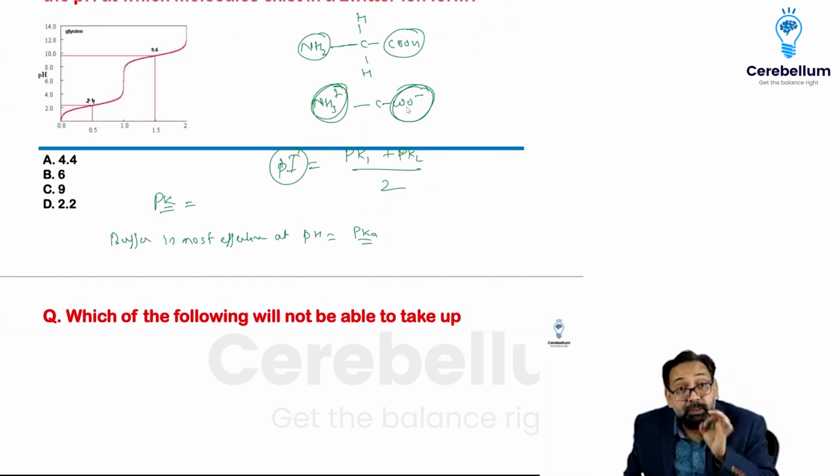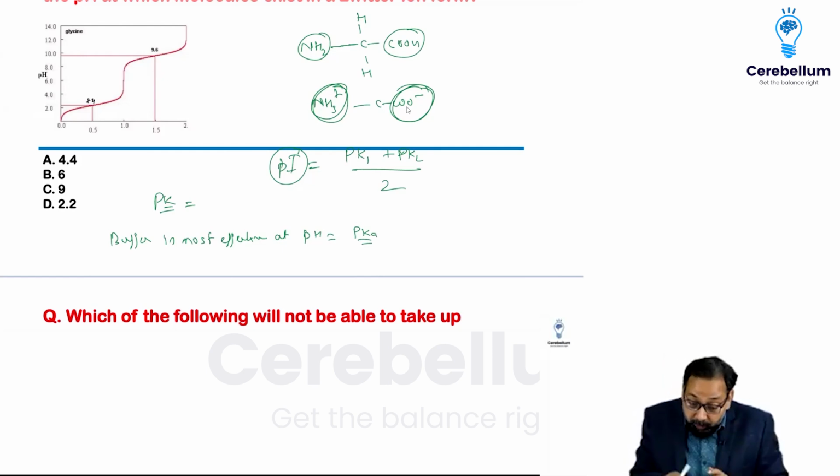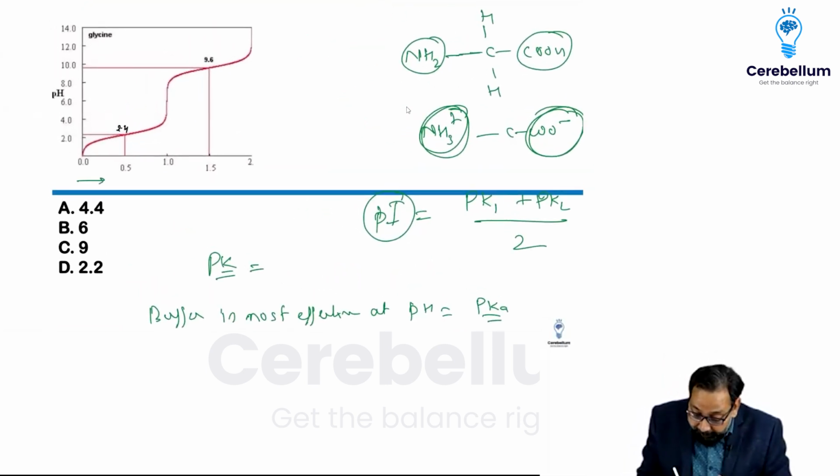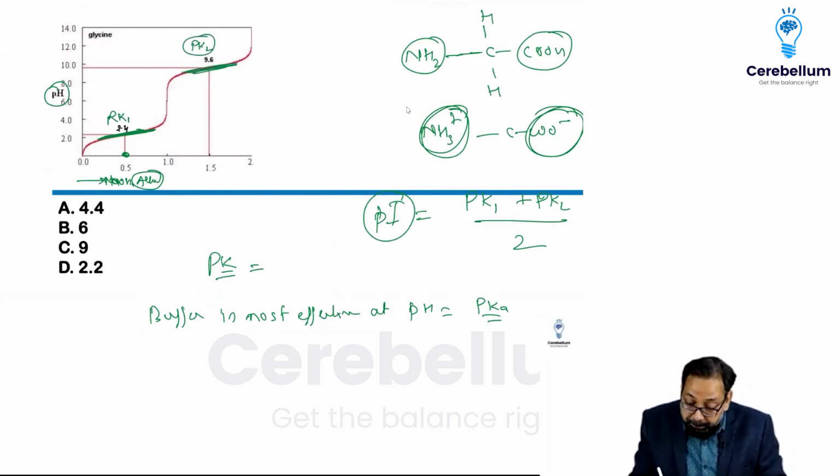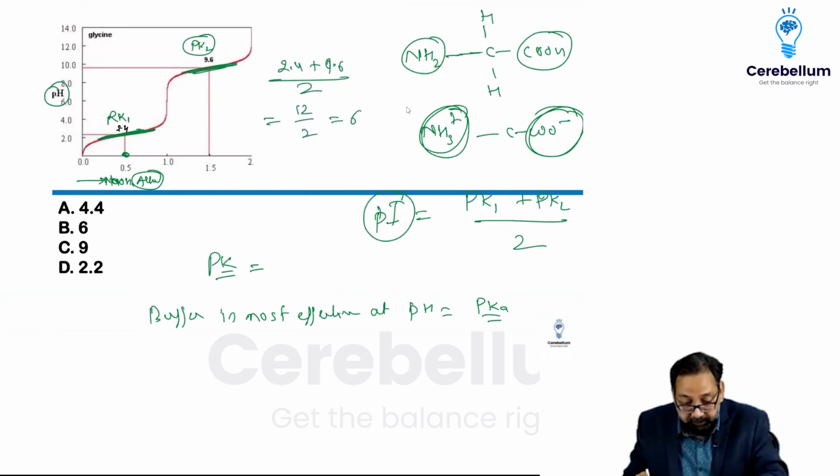So if I add NaOH or alkali, at this point you will find a flat line, meaning no change in pH, meaning that is buffering. So one pK is this pK1, flat line, this is pK2. So pI would be pK1 plus pK2, 2.4 plus 9.6 divided by 2, that is 12 by 2, 6.